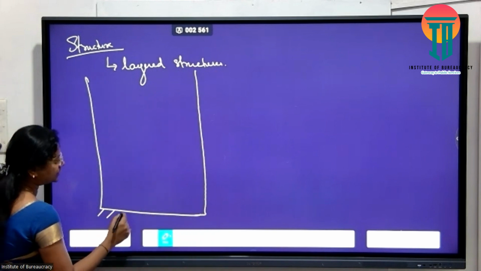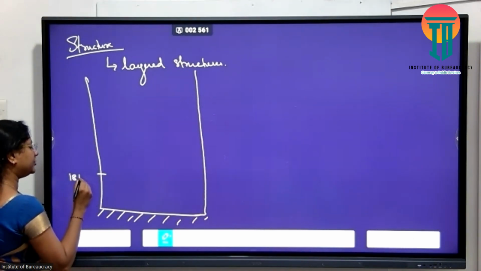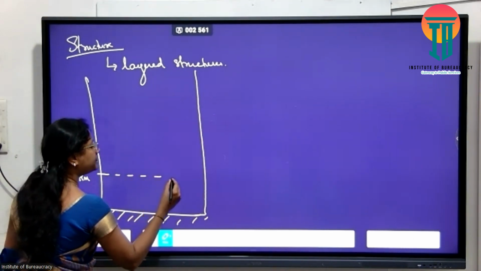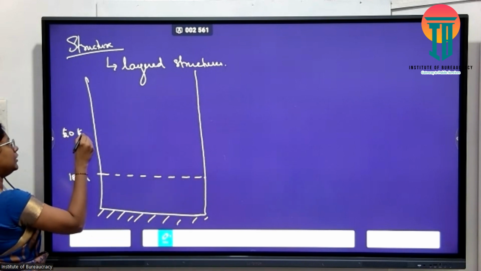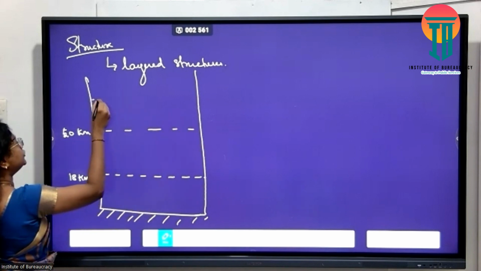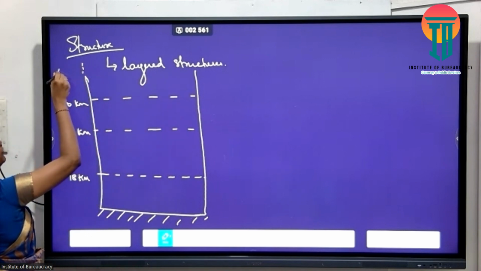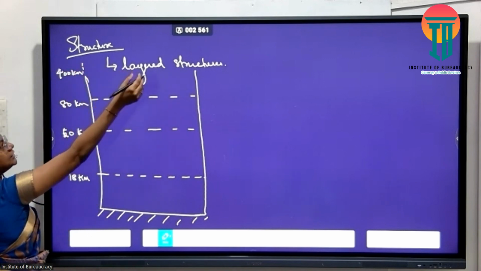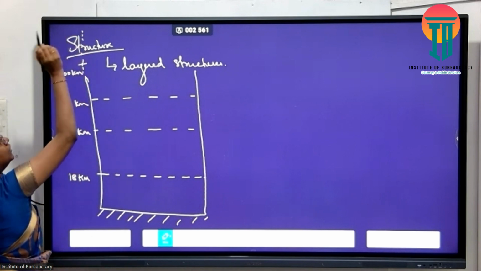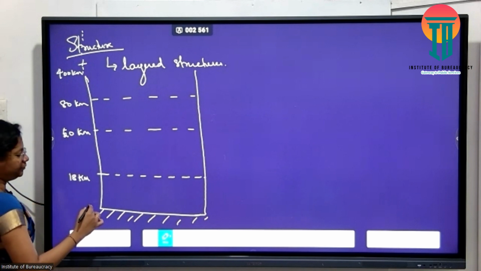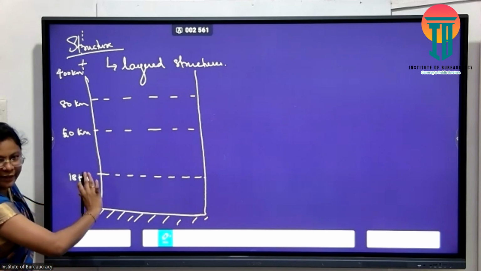Okay. For a general understanding, if this is my Earth's surface, at an altitude of 18 kilometers there is your first layer. Then at an altitude of 50 kilometers, the second layer; at an altitude of 80 kilometers, the third layer; and at an altitude of 400 kilometers lies the next layer. And after 400... not up to scale, this is just to understand the layers.